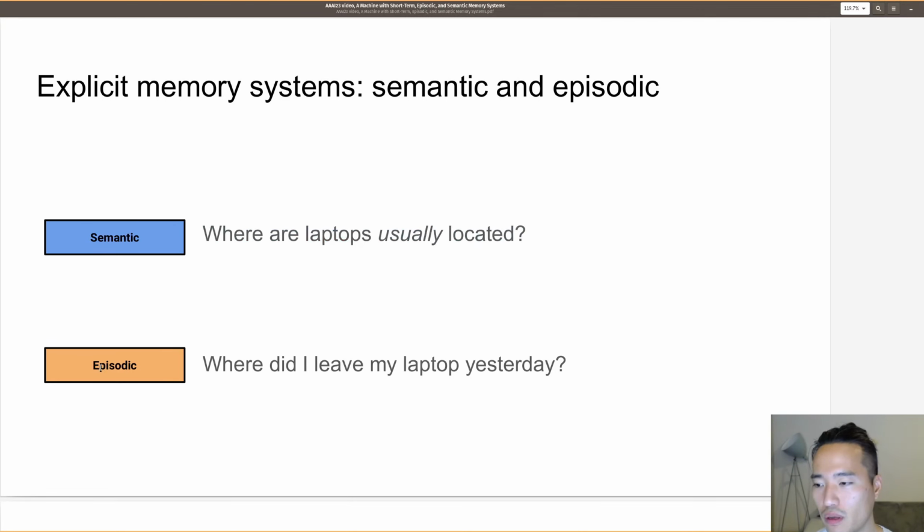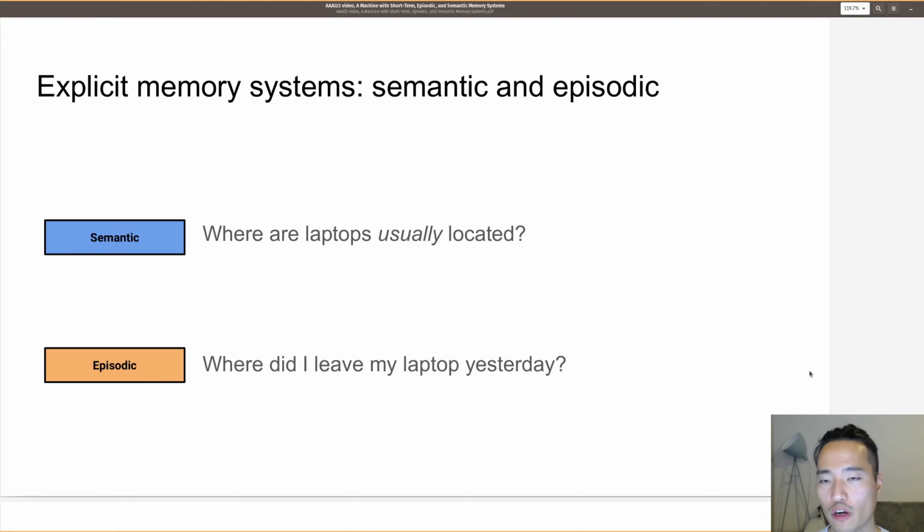And episodic memory has more to do with your personal memory. For example, where did I leave my laptop yesterday? A lot of machines and AI are focused on semantic memory. You can Google it, you can ask GPT-3 about general world knowledge, and they will give you good answers. But they are not going to give you answers related to your personal memories. They're not designed for that. But imagine you want machines or AI around you, and you want to ask personal questions. Then you want these machines to have an episodic memory system.